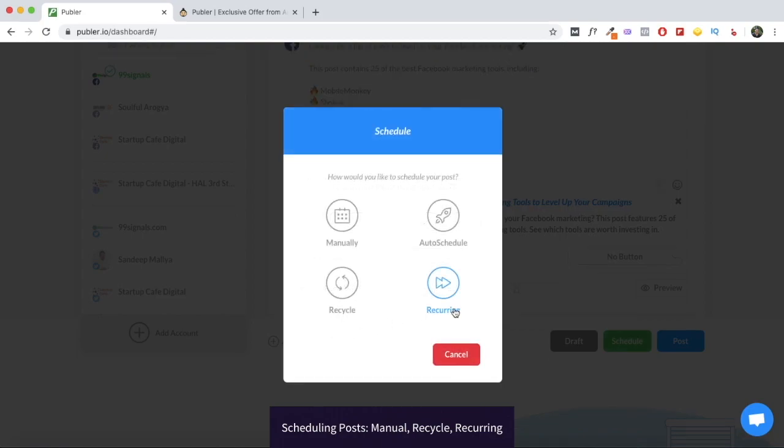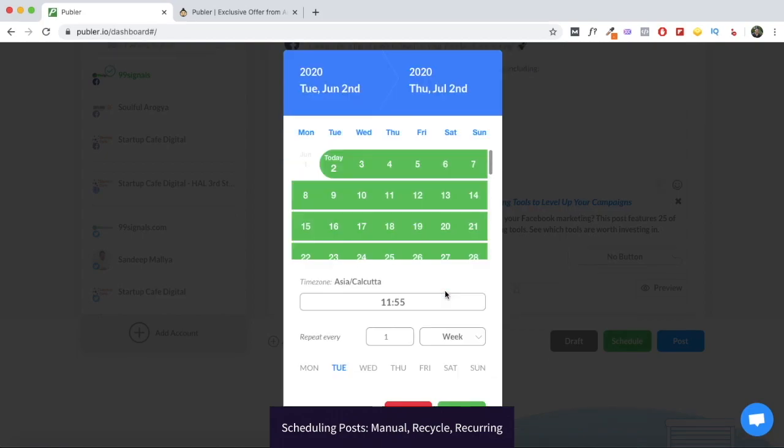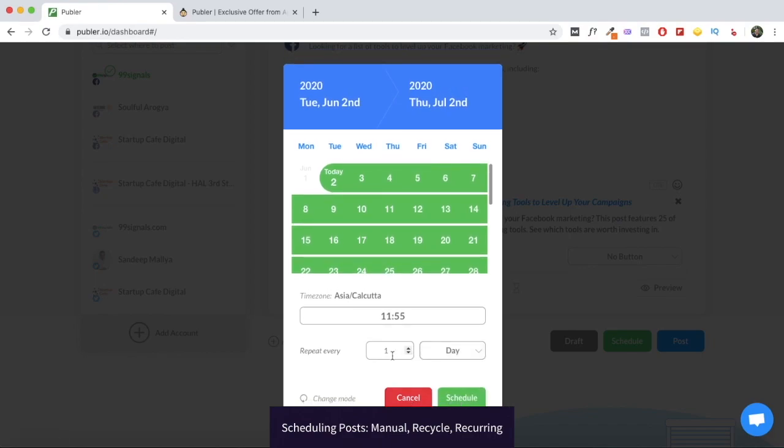The recurring option is similar to recycling, but you can set the start date and the end date here, and based on the start date and the end date, you can set the post frequency as well. So if you'd like this post to go out on a daily basis, you can do that. You can repeat it every day, or you can repeat it every 2 days or 3 days based on your requirement. And once again, you have the option to repeat it every week, every few months, and every year. It all depends on the start date and the end date that you have selected here. So that's the recurring option.